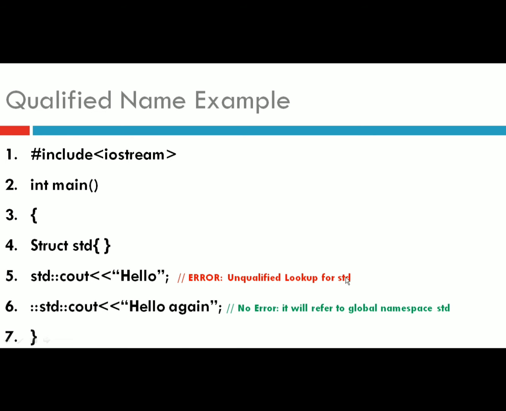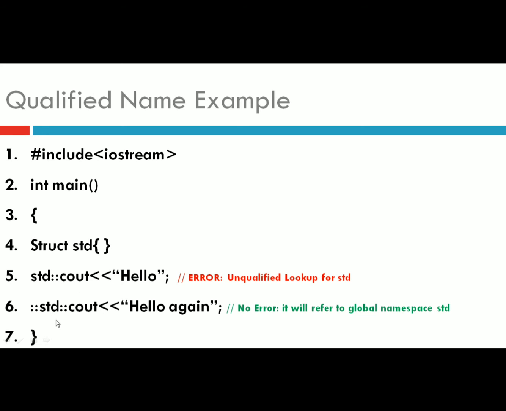Okay, so look at another example. In the main function, here we are defining one structure called std. Then on line number 5, we are writing the statement std scope resolution operator cout followed by the message hello. So here the compiler will give you an error because there is no such standard namespace available. It will give you the error, unqualified lookup for std namespace. There is no std scope available within this program.